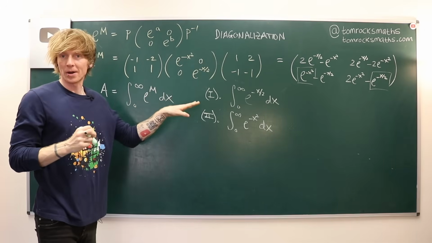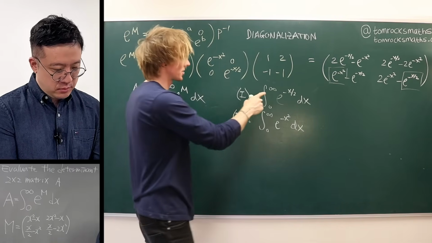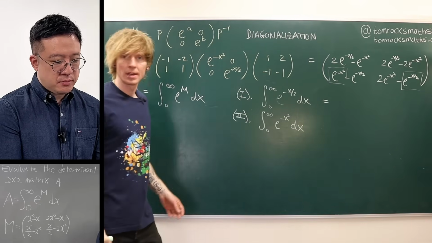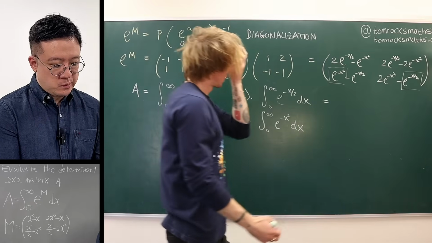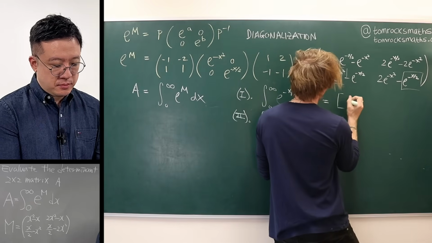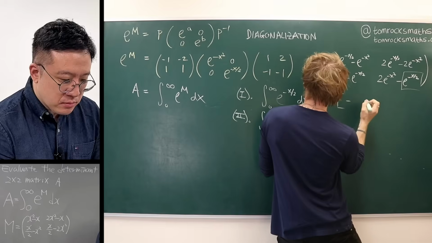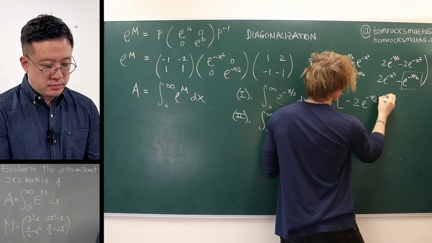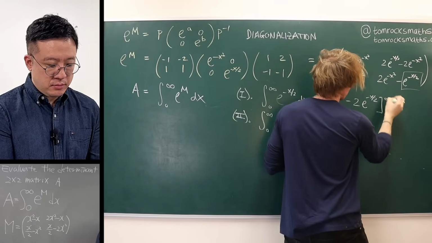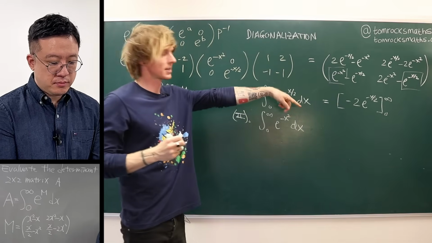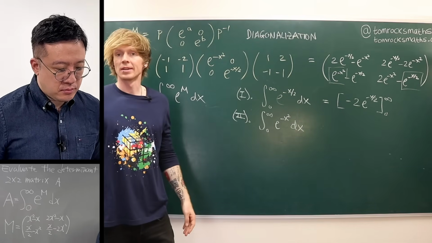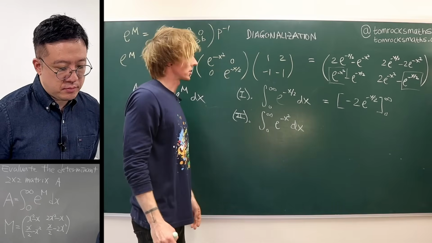Now, the first one is reasonably straightforward. This is just going to be a reverse chain rule, if you like that language. This comes directly from minus 2 e to the minus x over 2, from 0 to infinity. Let me just check that. If I differentiate that, I bring down a minus a half, which turns it into a 1 as my coefficient.